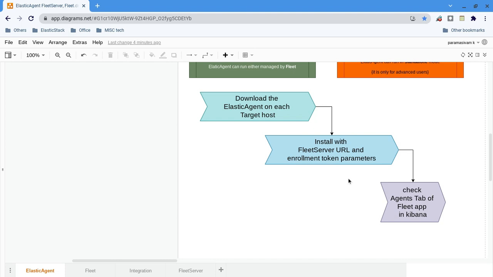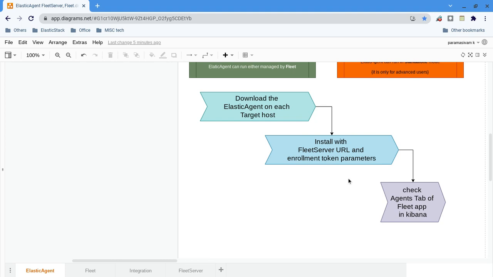Elastic Agent by default comes with the system integration. As I told you, integration is an important word with respect to Elastic Agent. We will add whatever integrations we want. It could be metric collection, or log collection, or uptime checking, anything. It can be anything, but the term we call is integrations. That is very important.